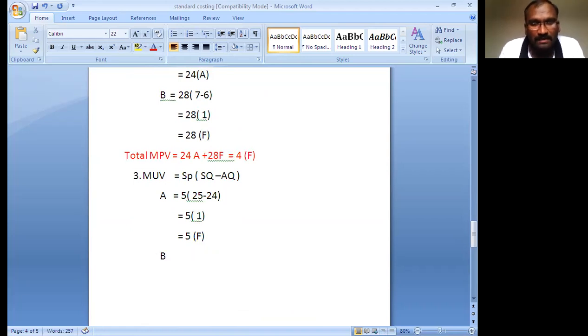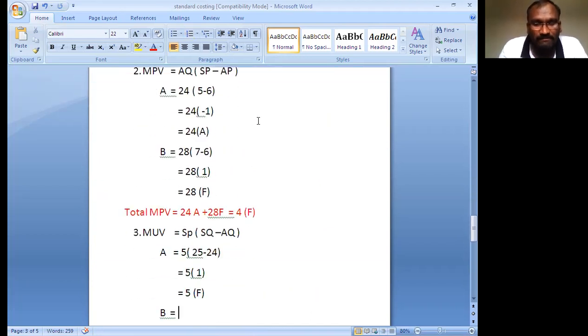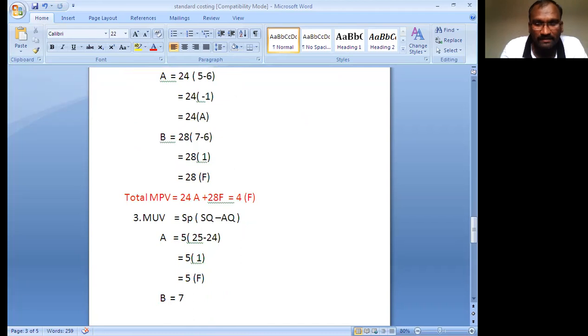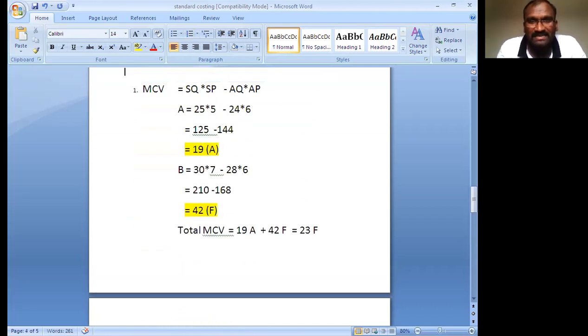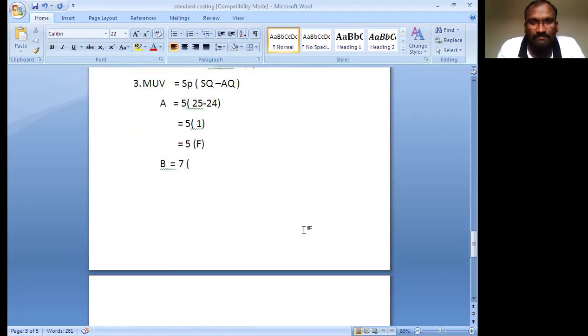Next, in the same way for B. B equals standard price. How much is the B standard price given in the problem? 7. 7 bracket open, standard quantity minus actual quantity. The standard quantity is given in the problem. Standard quantity is 30, actual quantity 28. So 30 minus 28, that is the difference value.